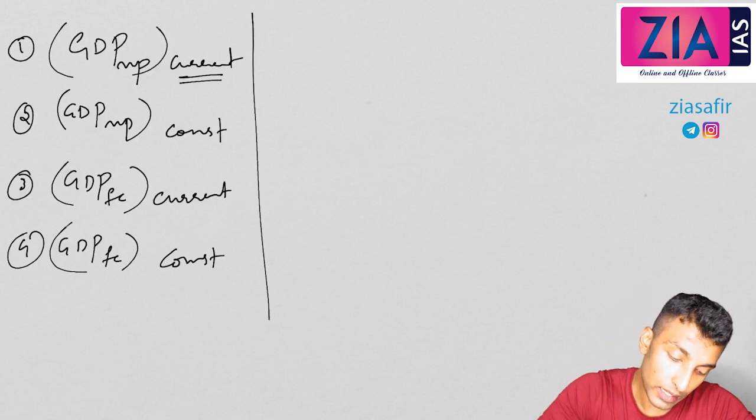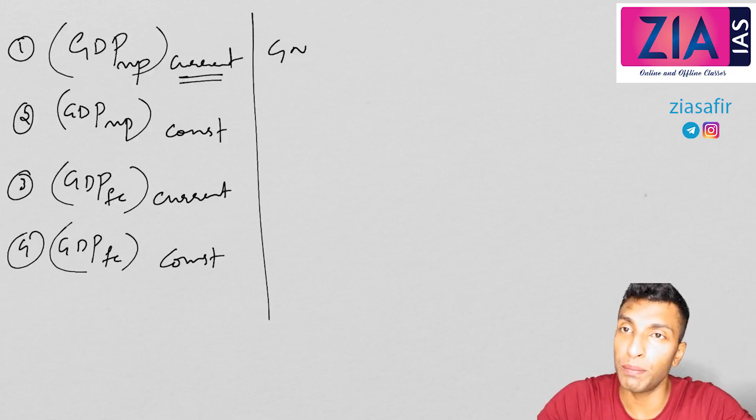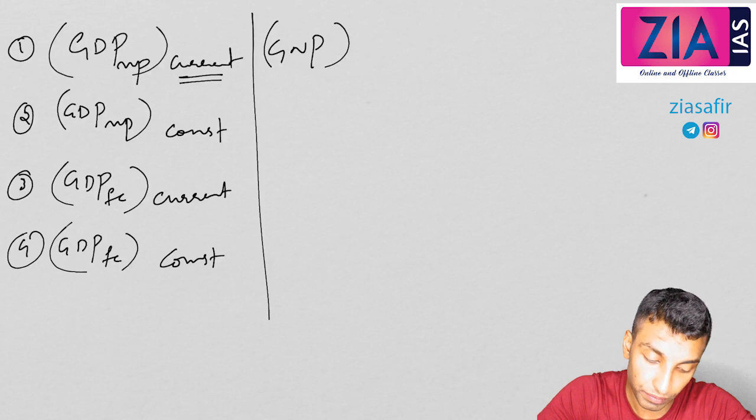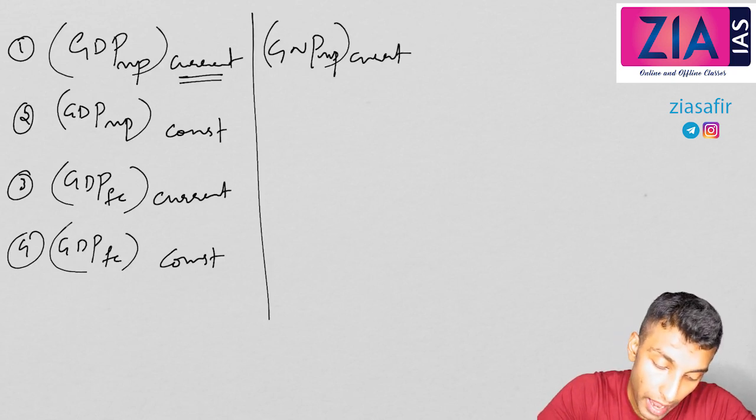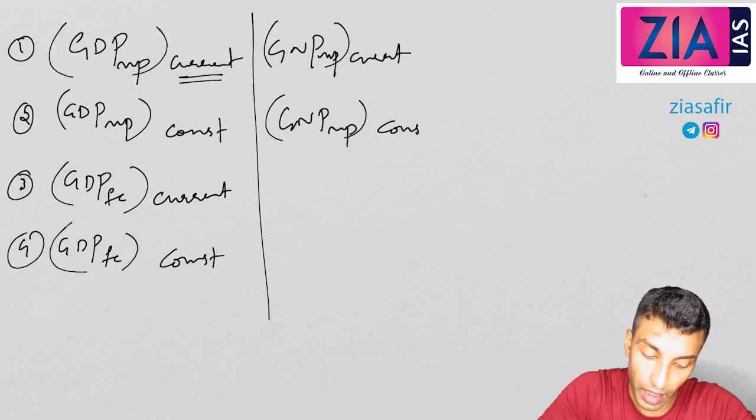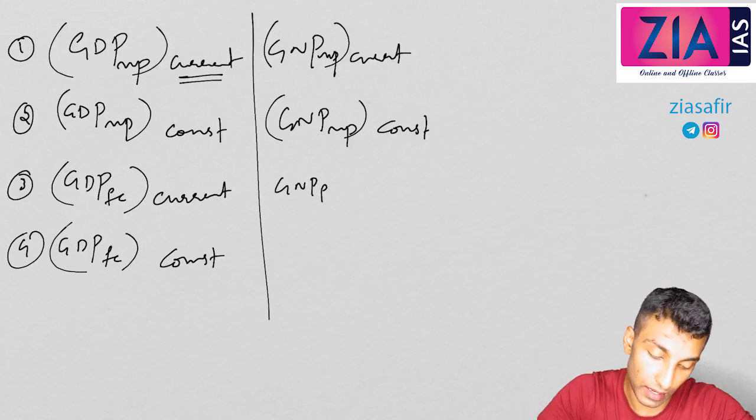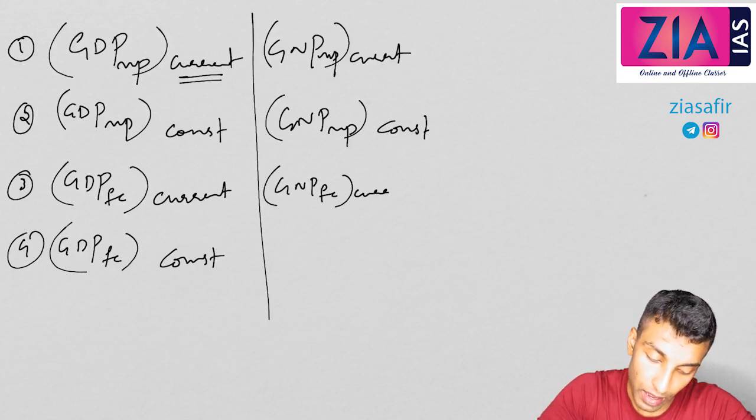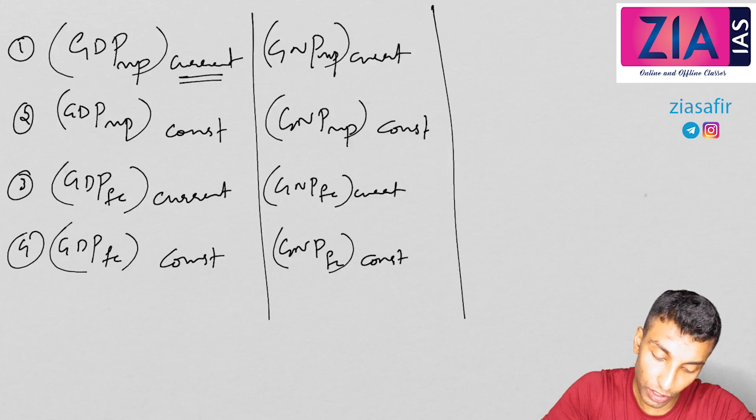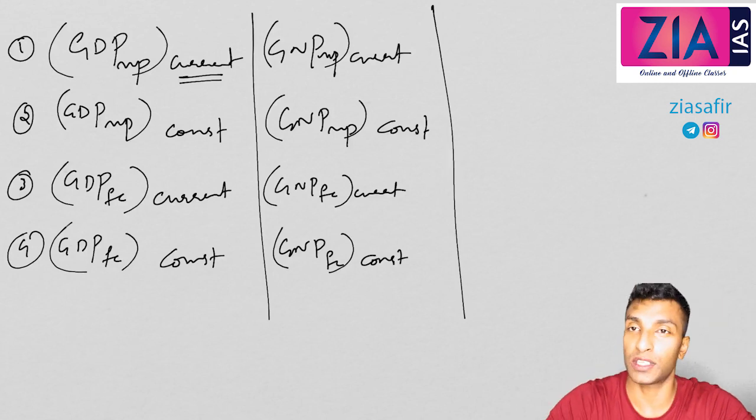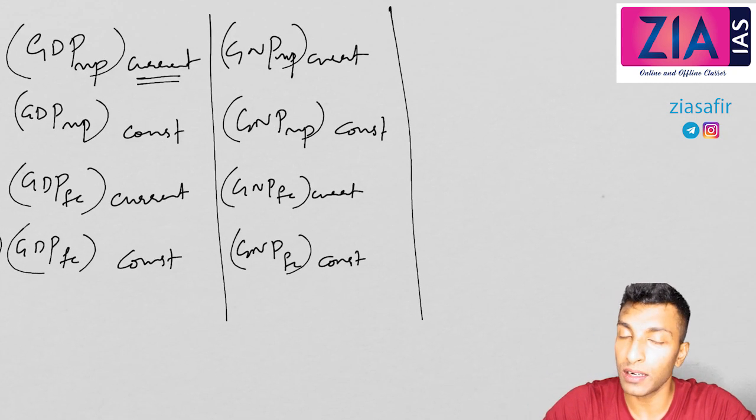Okay, now how can you get the next 4? You replace GDP with GNP. Again you get 4 concepts: GNP MP current, GNP MP constant. Now MP to FC: GNP FC current, GNP FC constant. So I got another 4 concepts. Okay, so 8 concepts are done.